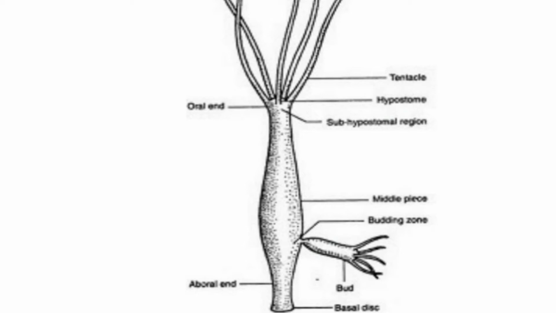The important features are: the body is cylindrical, it shows radial symmetry, and their body cavity is the coelenteron or gastrovascular cavity, which helps in digestion and circulation of food. They are diploblastic animals.